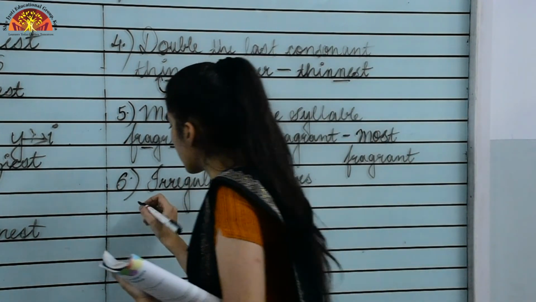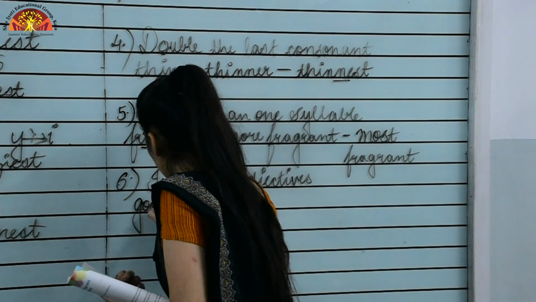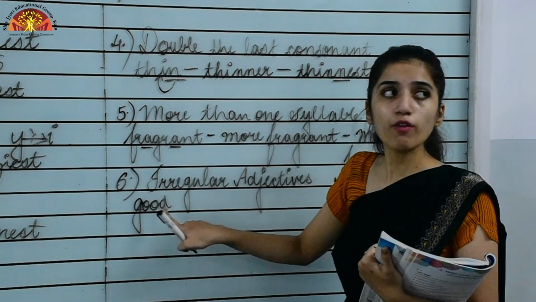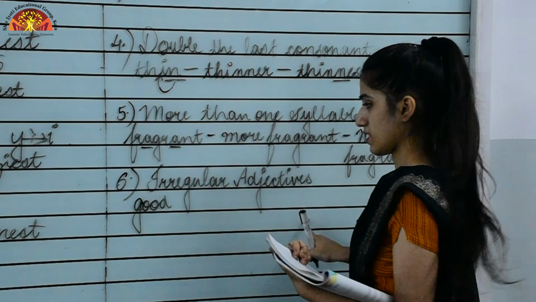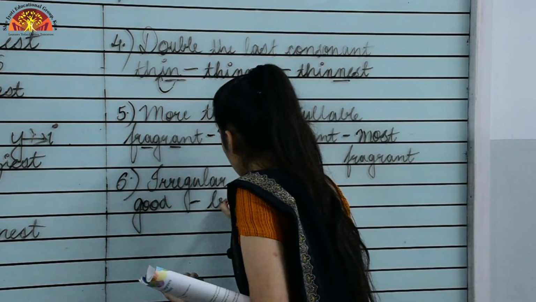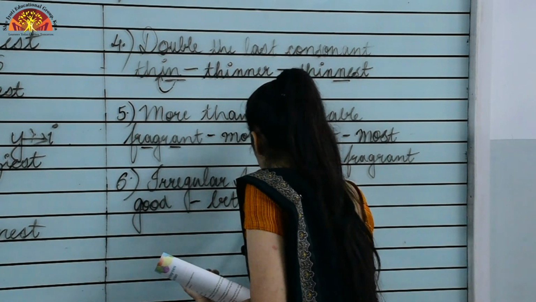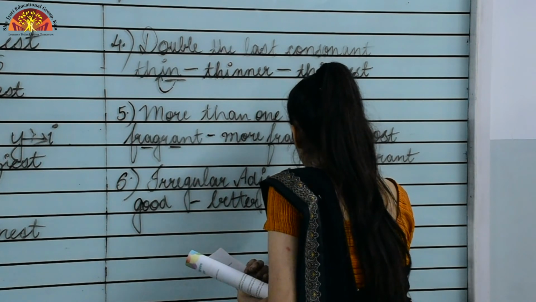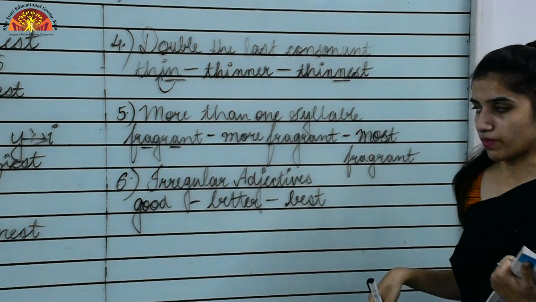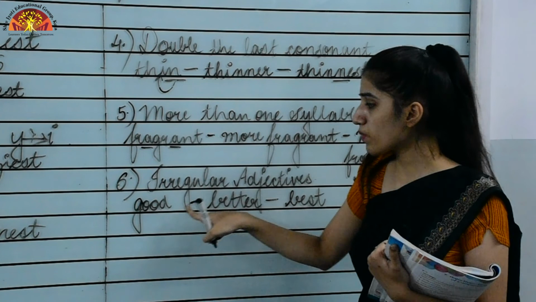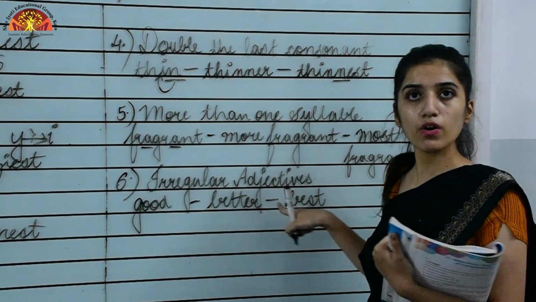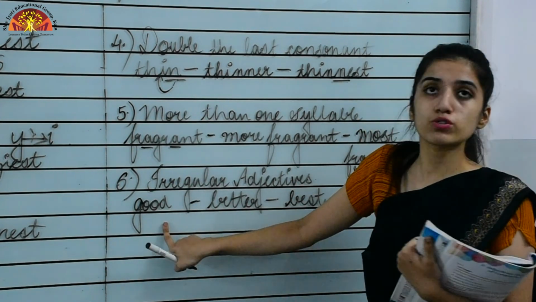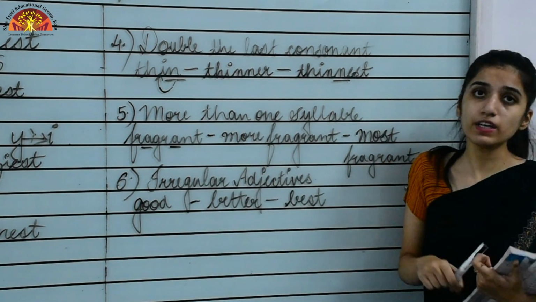As you can see, I am telling you an example, that is good. The comparative of good would not be gooder or goodest. It would be better. Better is the comparative degree and best is the superlative degree. You can see over here that I am not adding gooder or goodest. You can see the whole word is changed. That is why good belongs to the category of irregular adjectives.